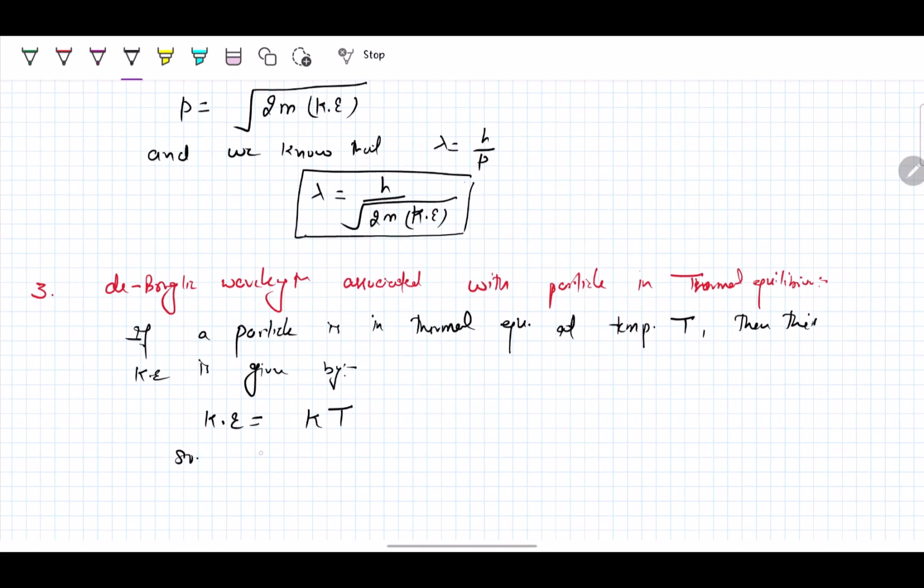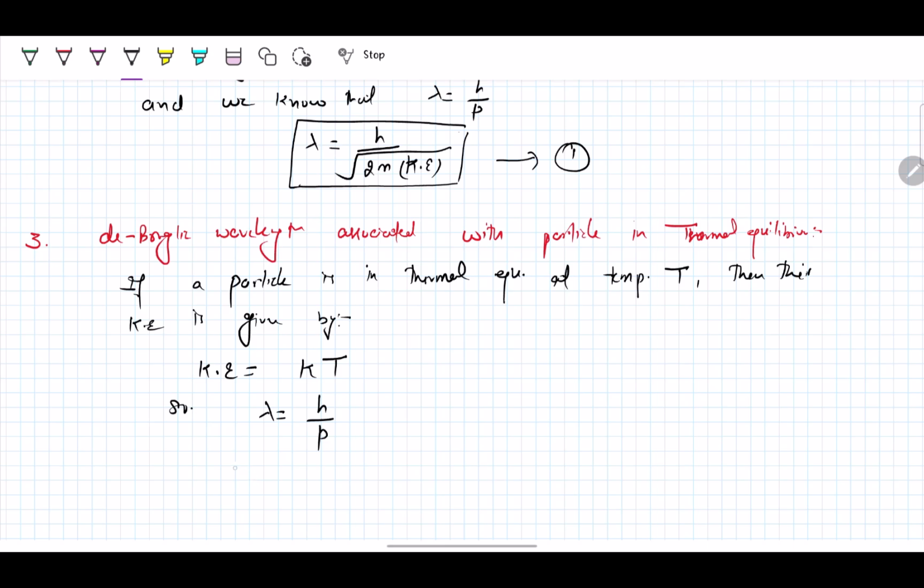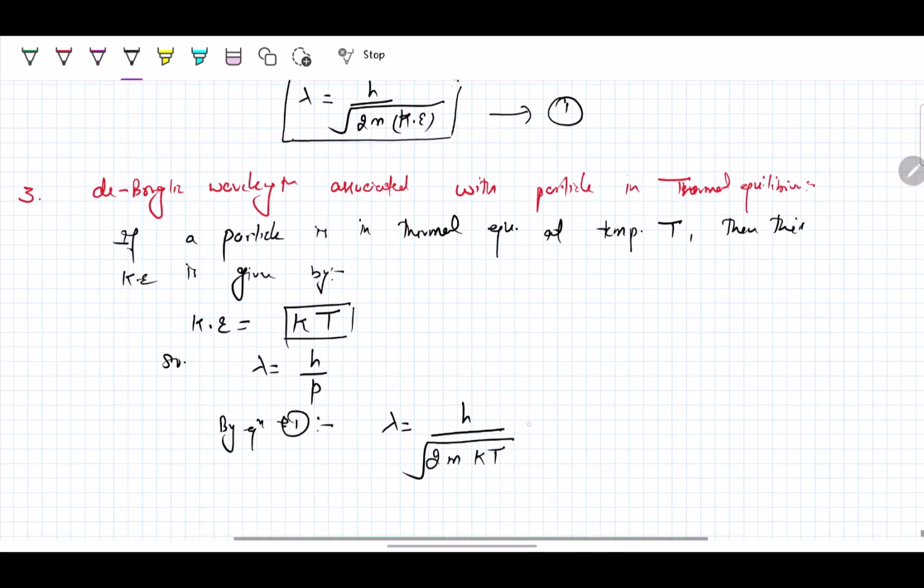So by using lambda equals h over p, let's say this is my equation number 1, you can directly use equation 1. By using equation 1, we get lambda equals h over the square root of 2m times the kinetic energy, which in this case is kT. So lambda equals h over the square root of 2mkT. This formula you can use in case of thermal equilibrium conditions.